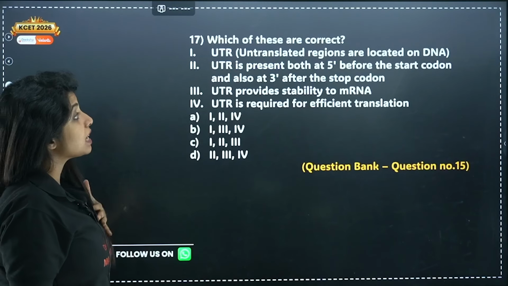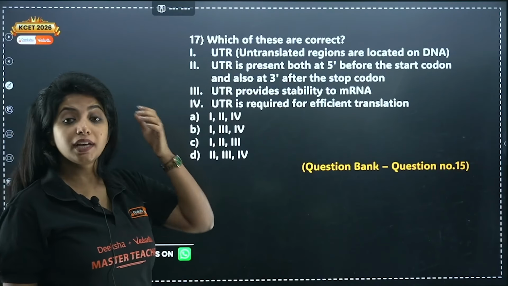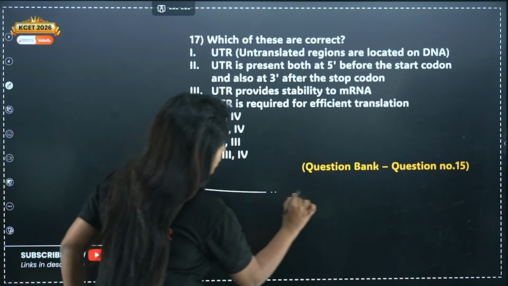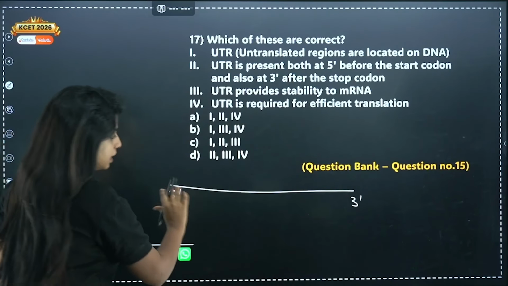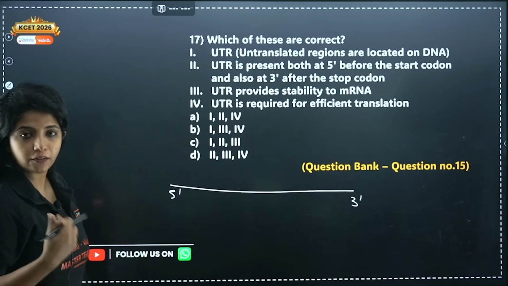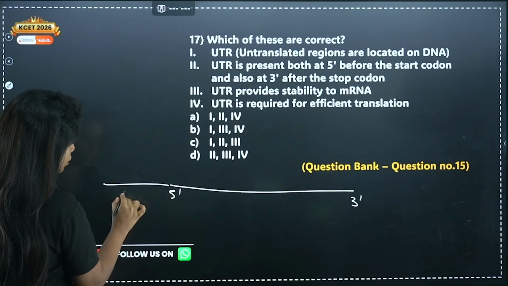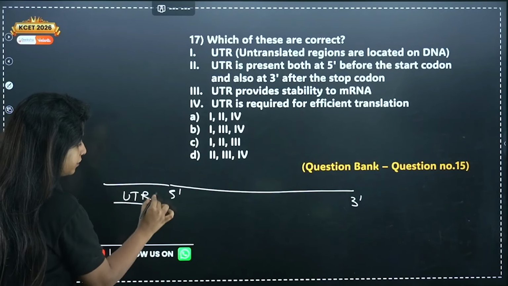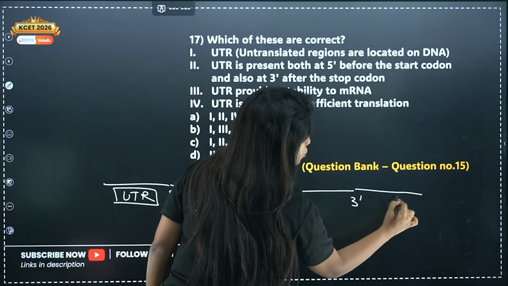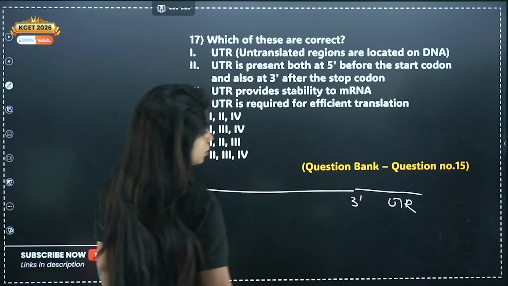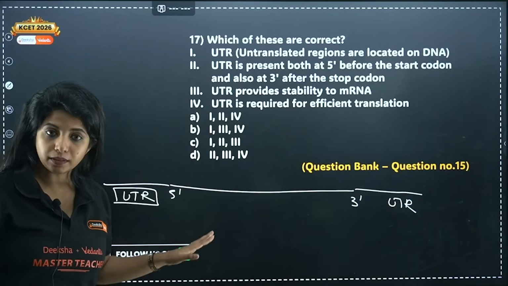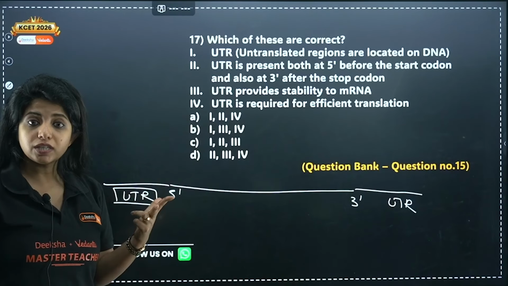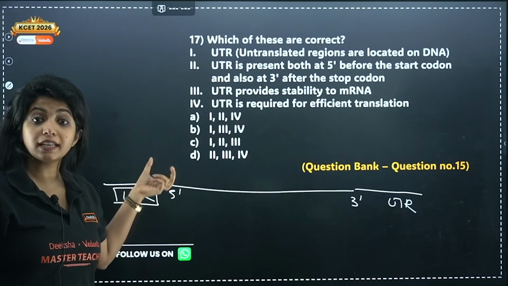Now, which of these are correct? UTR, I just told you, if you talk about an mRNA, you have a 5' end and a 3' end. This is the region that is going to get translated. Before the 5' end, you have UTR, untranslated region. After the 3' end also, you have UTR. Why do you think it's important? To make the mRNA stable, and for the process of translation to begin.